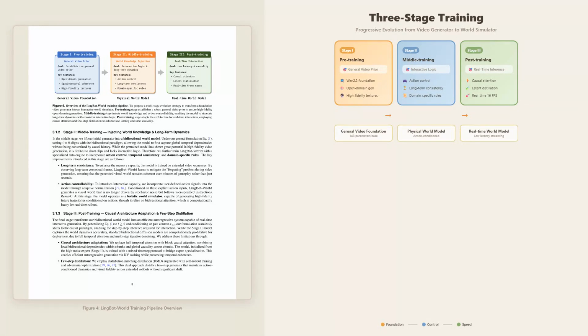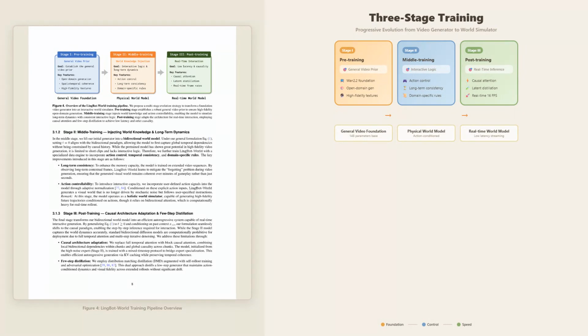This is where the model learns to be a world simulator rather than just a video generator. Action conditioning is introduced. The model learns to respond to WASD-style control inputs. Long-term consistency is trained, teaching the model to maintain coherent world states across extended sequences. Domain-specific physical rules are encoded during this phase.